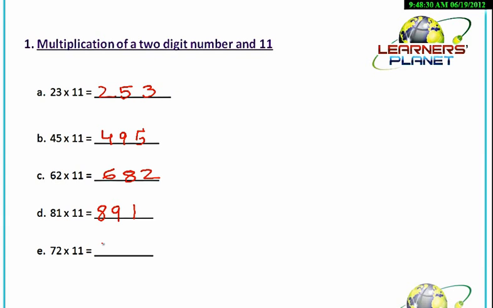70 into 11, we write 7 over here, 2 over here, and 7 plus 2 will be 9. So we just see that it's actually very easy, and you can have a good grip on this if you have practiced them well. Okay.